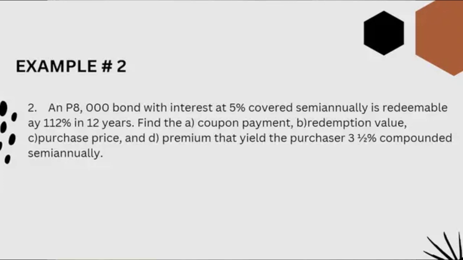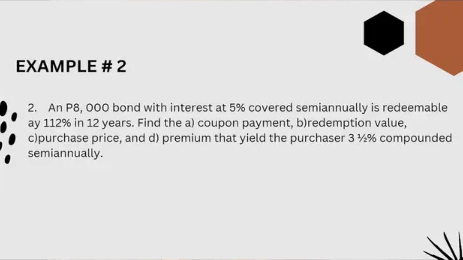So yung given natin dito is yung ating face value of the bond is 8,000 pesos, yung ating redemption rate is 112%, and yung ating time is 12 years. Yung M natin is 2 kasi compounded semi-annually. Yung ating BR is 5%, so gagawin nating decimal point, so magiging 0.05.